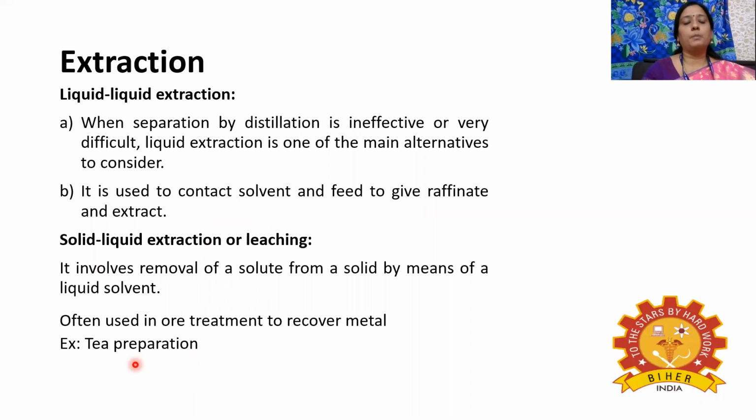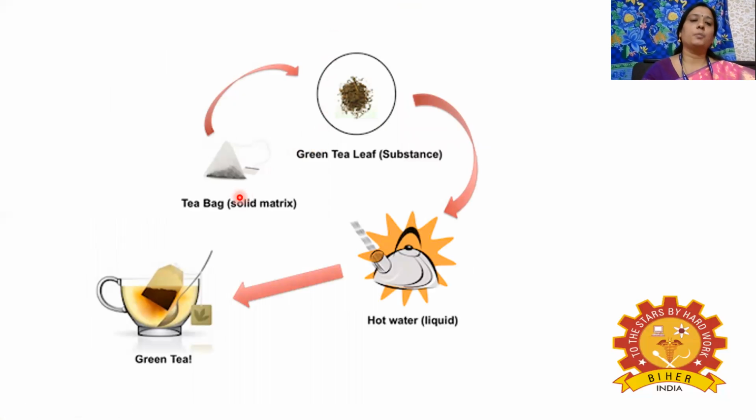The very best example for solid liquid extraction is the tea preparation process. Here we have tea powder in which our solute, tea, is present. Our aim is to remove this solute which is present in the solid mixture, and this is done by adding hot water, which serves as a solvent.